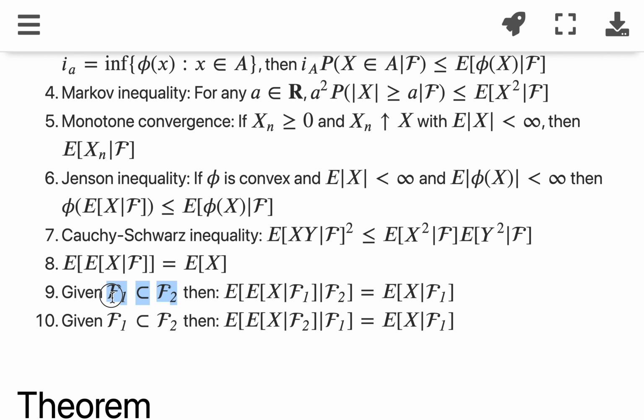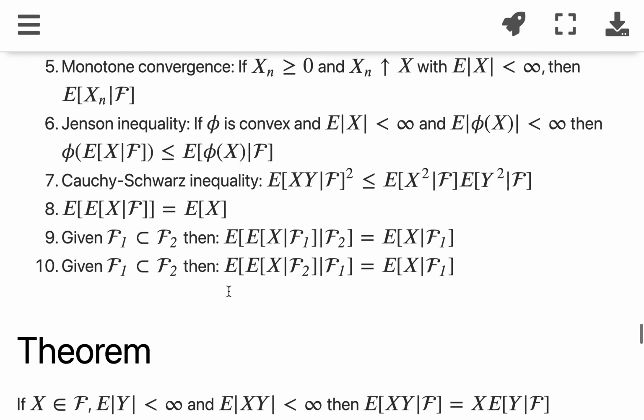Filtration: if we have two sigma fields, F1 including F2, then if we take the expected value of X given F2 and then given F1, the representation will always be choosing the smaller sigma field, F1.